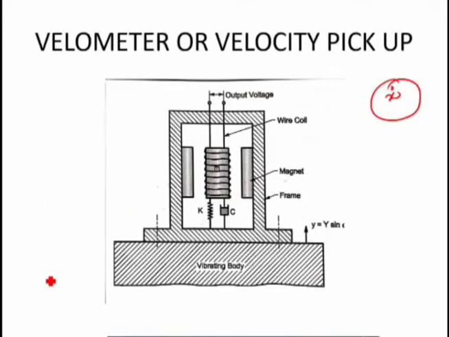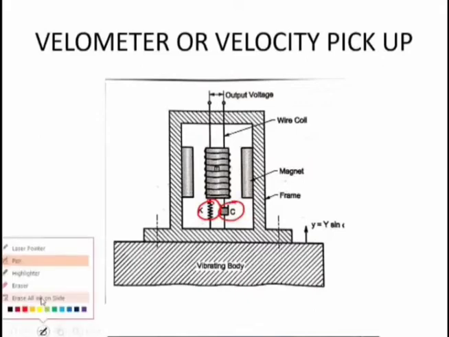Now basically this velocity pickup or velometer consists of a seismic mass m. There is a seismic mass m with wire coils. You can see this is the wire coil, which is wound around this seismic mass m. Then this wire coil will give you the output voltage signal, which is proportional to the relative velocity, right? Now this mass m, also called the seismic mass, is wound with wire coils, and it is supported by a spring K and damper C.